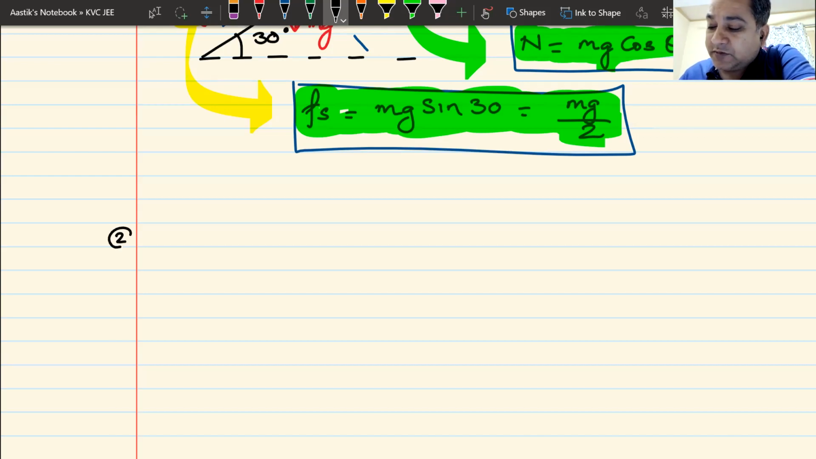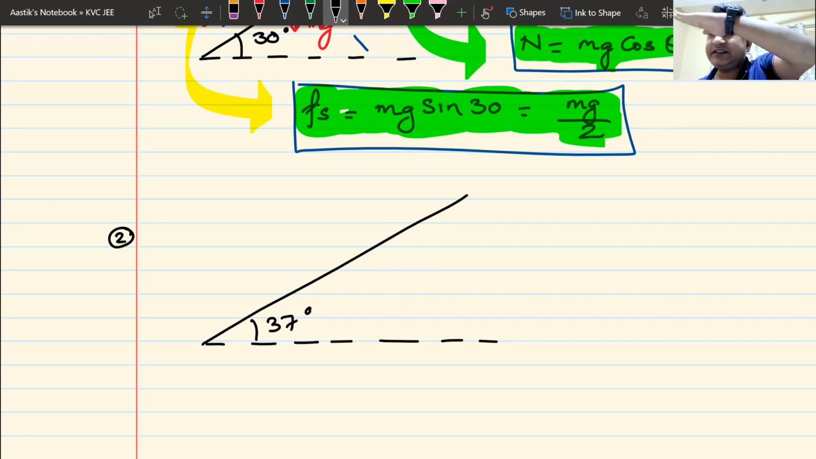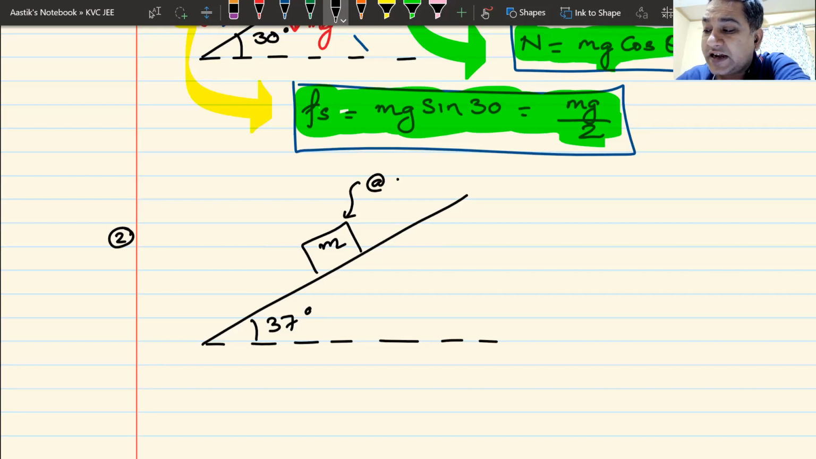Question number two. In question number two, I'm going to change the angle. I'm going to make it 37. So I'm going to make it steeper. It was 30 degrees in the first case. I have made it steeper, 37 degrees, because we know the value of sine and cos of 37. The block of mass m still remains here. It still does not move. It is still at rest.